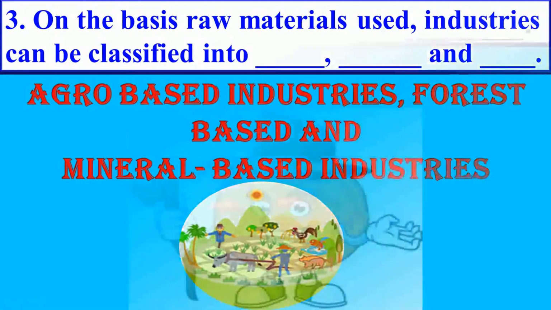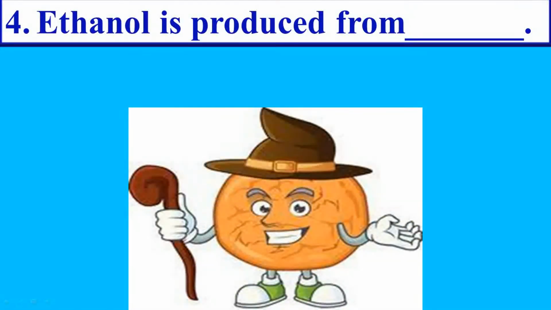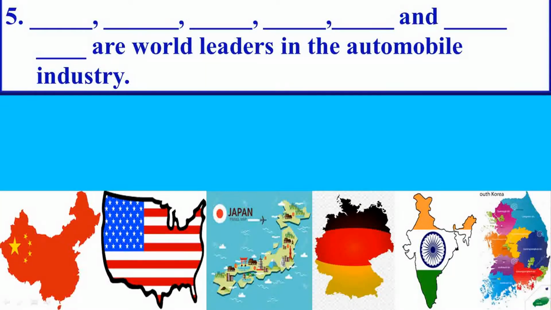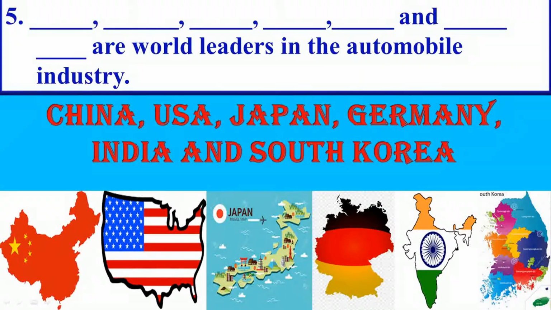Next question. Ethanol is produced from blank. Answer is molasses. Next question. Blank and blank are world leaders in the automobile industry. Answer is China, USA, Japan, Germany, India and South Korea. Next question.